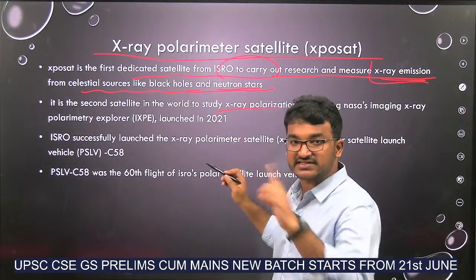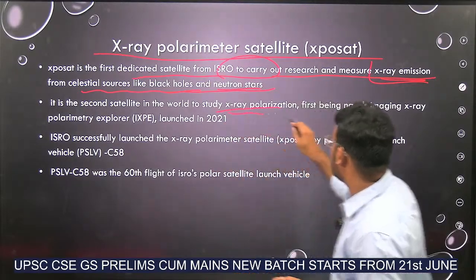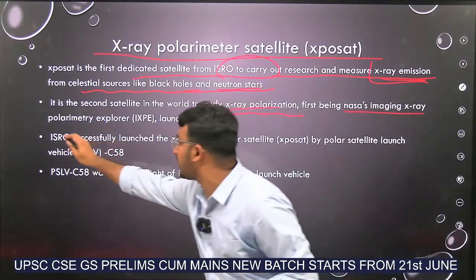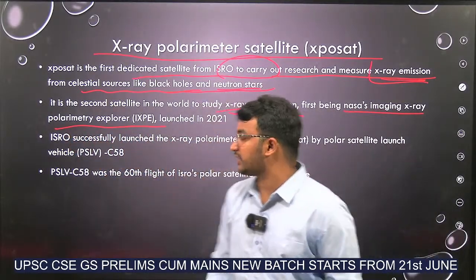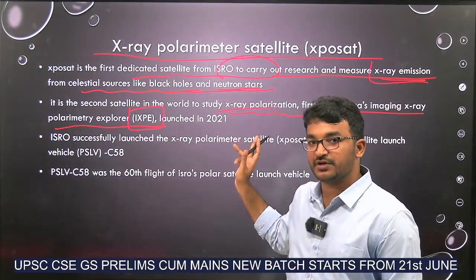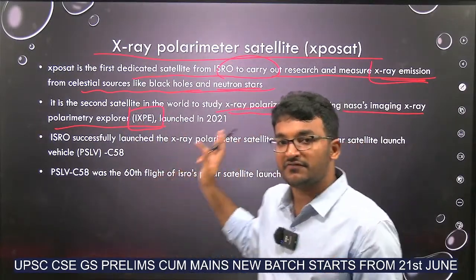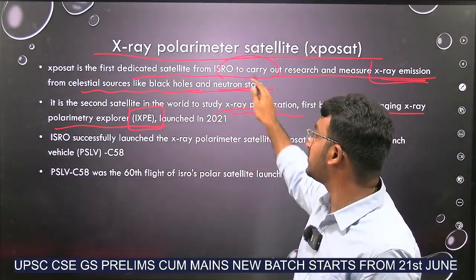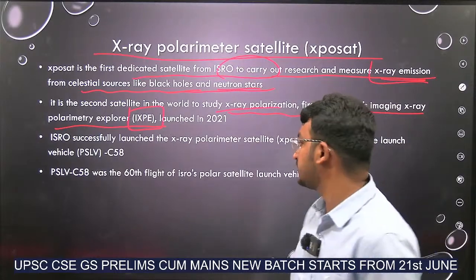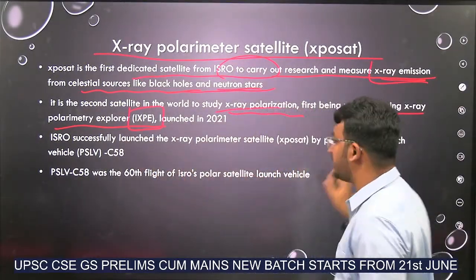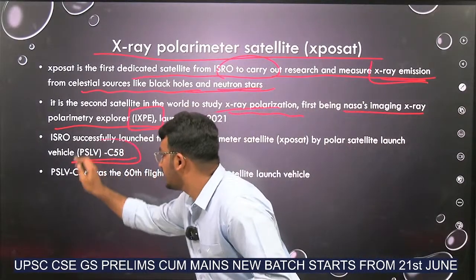and the second satellite in the world. Earlier, to study X-ray polarization, NASA had launched the Imaging X-ray Polarimetry Explorer. What is this? IXPE. To study X-ray polarimetry, the first was launched by NASA, IXPE, and the second by India, ISRO, that is XPoSat. Got it? And it was launched by ISRO through PSLV C58.